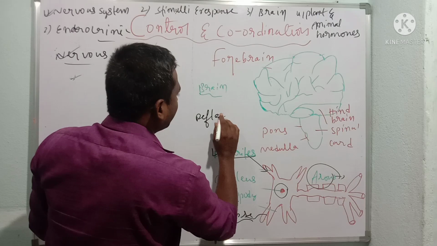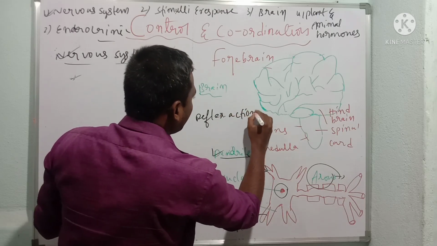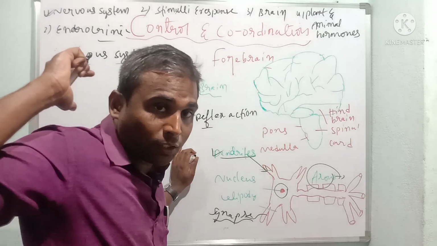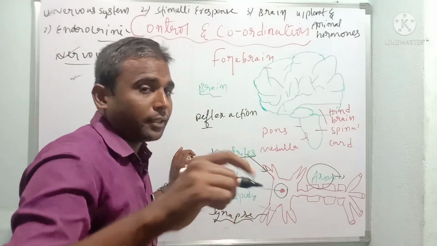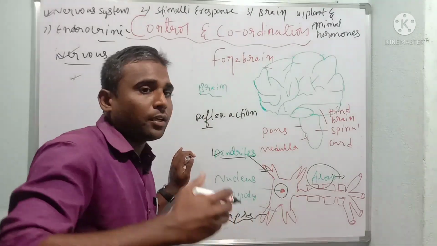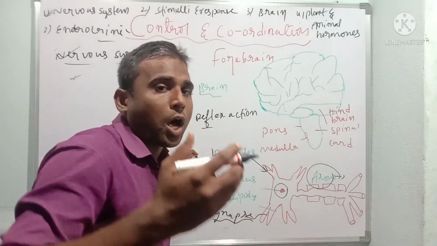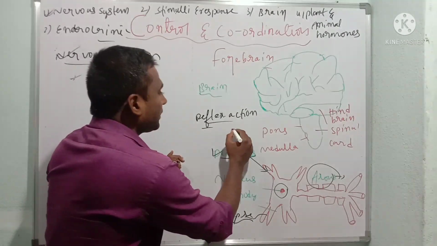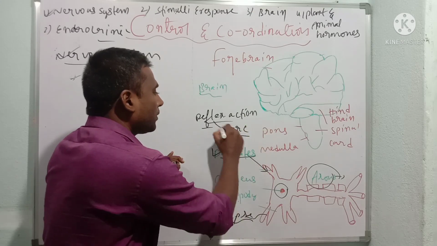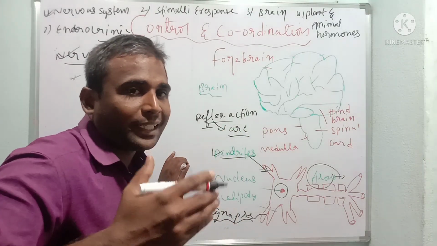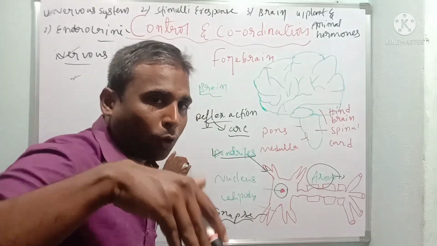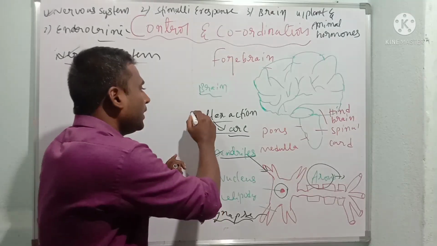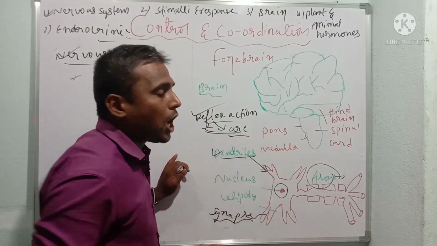So what is a reflex action? Very important. The immediate actions which are controlled by our spinal cord but not the brain are called reflex actions. When you touch hot objects or cold objects, that is a reflex action. And the reflex arc will come, children. A reflex arc means the path followed by the electrical impulse in our body. This is the difference between reflex action and reflex arc.